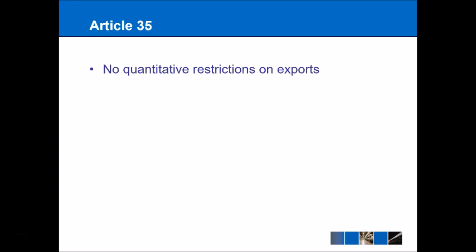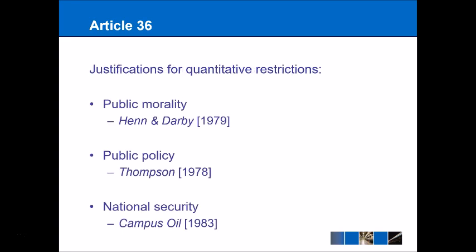So that's why I've talked a lot more about Article 34, but Article 35 is also worth bearing in mind as well, especially if you're writing an essay. It's maybe not something that you would want to ignore, but you wouldn't want to mention it too much. You basically say it doesn't allow quantitative restrictions on exports. Things like MEQRs don't apply in these cases. We don't look at the definitions like those in Dassonville or Cassis de Dijon. It's not split into indistinct or distinctly applicable measures. It's just an outright ban on restrictions on exports.